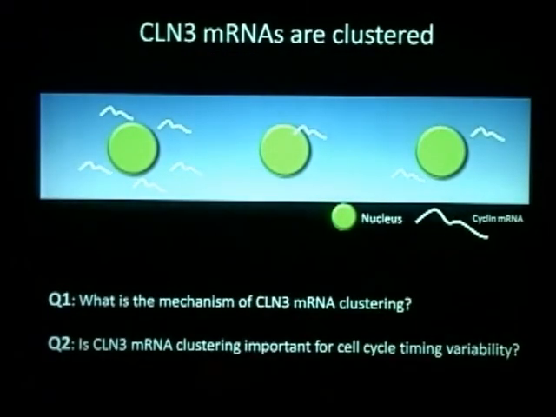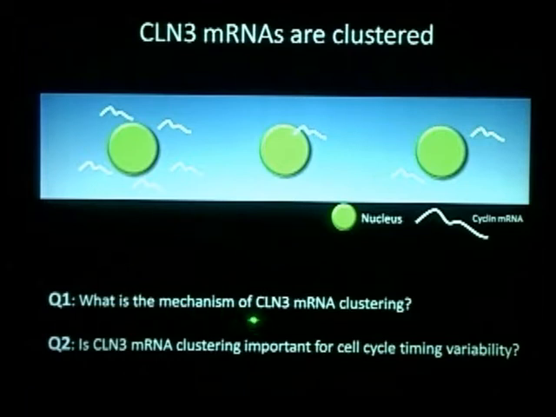So now we know it's true that the cln3 mRNA are clustered and also heterogeneously localized around each nucleus. Then two questions came up to me. First, what's the mechanism of this clustering? And the other is, is this clustering important for cell cycle timing variability?